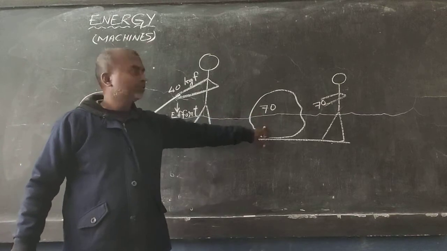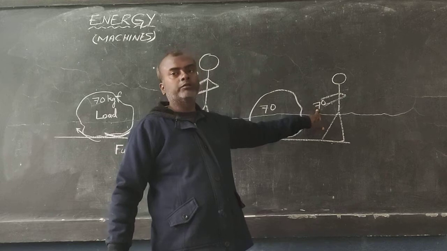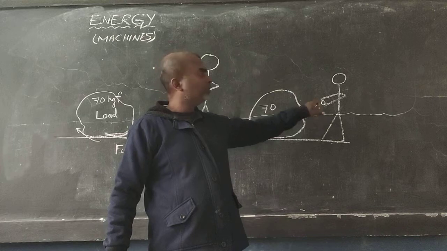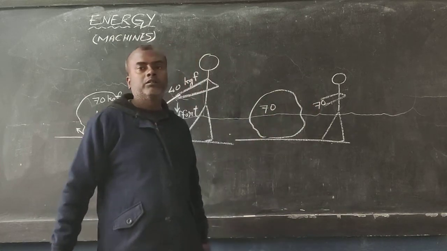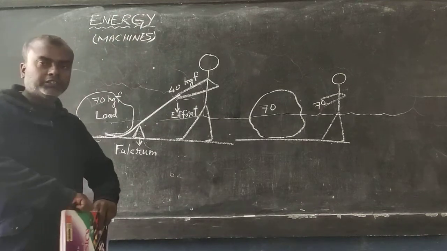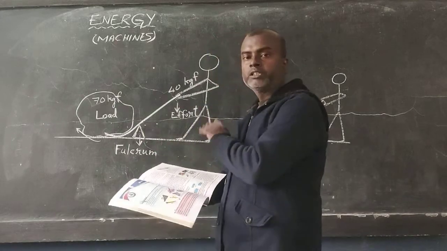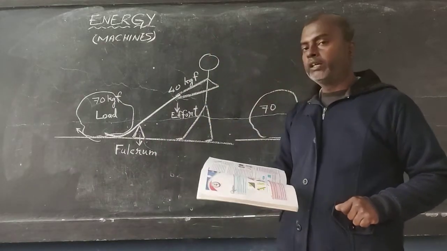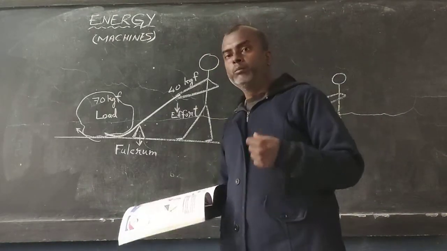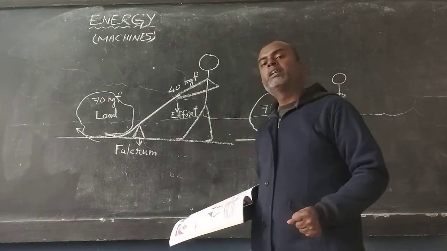And without the machine, at least whatever the load is, at least that much amount of force he has to give, if not more. Okay? At least the least amount of force that will be required will be equal to the force of the load. So that's the advantage of using a machine. So machine makes our work easier to do. So I hope you understand by this diagram what is effort and what is load. And while using machines, usually in most of the cases we have to give lesser amount of effort to overcome a greater amount of load.